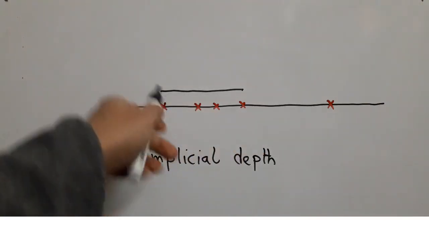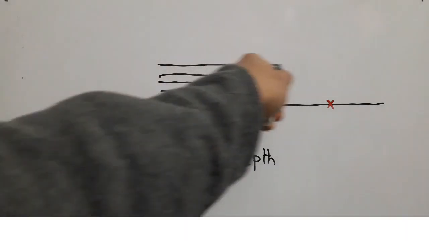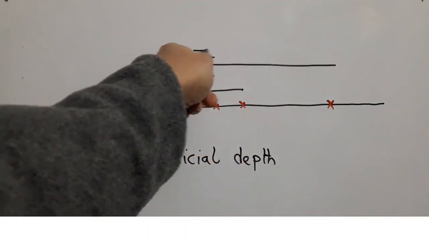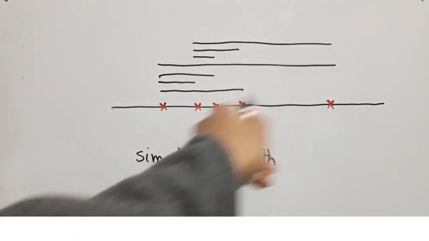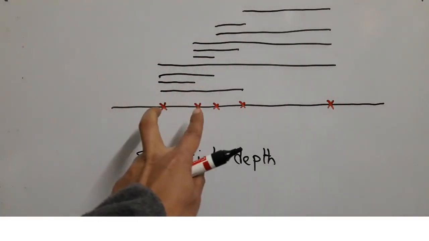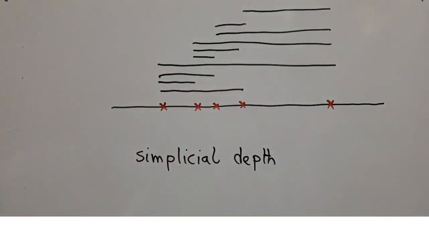So this is for this pair, this is for this pair, this is for this pair, this is for this. Similarly, I can take these two and these, and similarly I can take these. So I have drawn all these little line segments. So I am taking any two distinct points and I am joining them with a line.